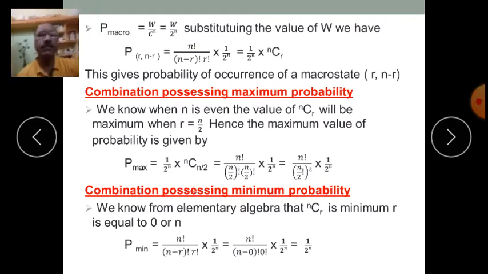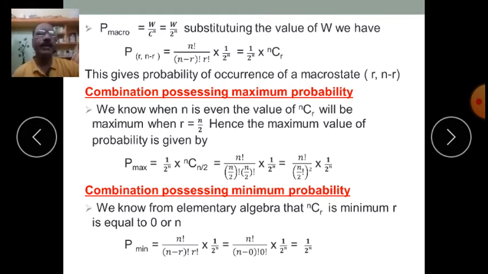Likewise, let us find out for which combination probability is maximum. We know when n is even, the value of nCr will be maximum where r is equal to n by 2. In the previous example, 4 is the number of particles, and we get the maximum probability for (2, 2), that is n by 2. n is equal to 4, 4 by 2 is equal to 2.